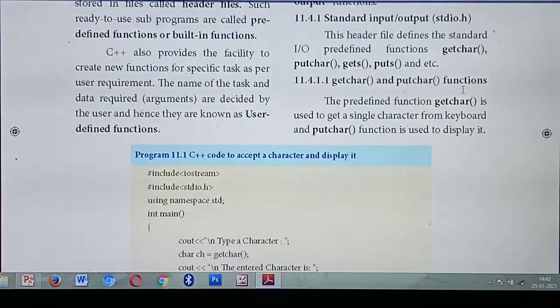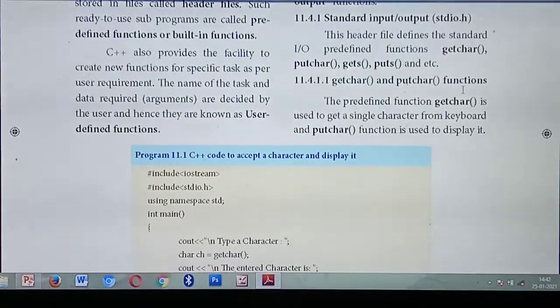These are all predefined, that is, already defined. Once you install the software itself, they are already defined inside the software. So getchar(), putchar(), gets() and so on are all already predefined functions.